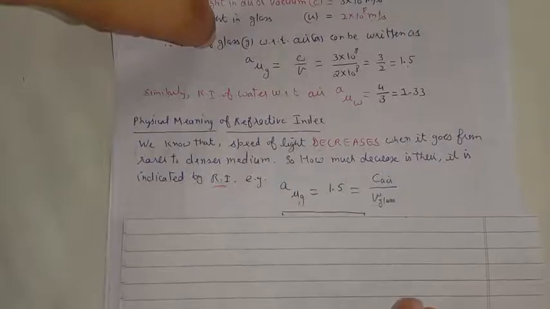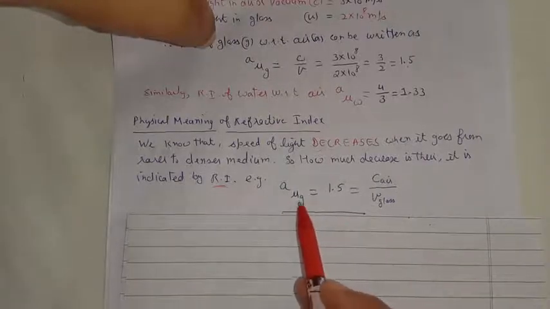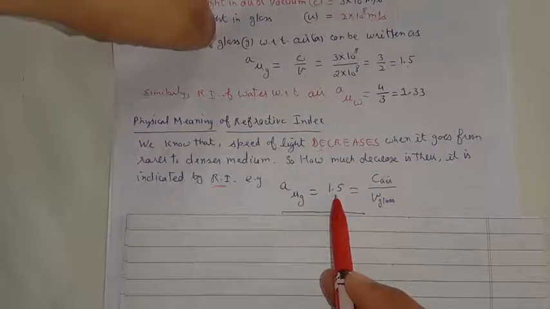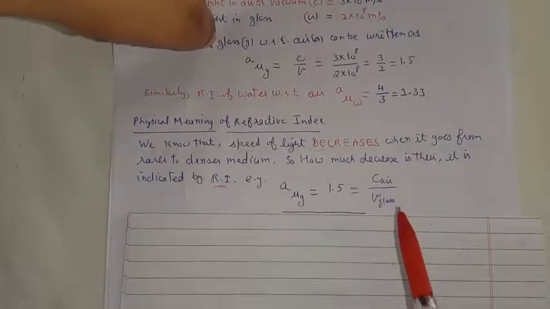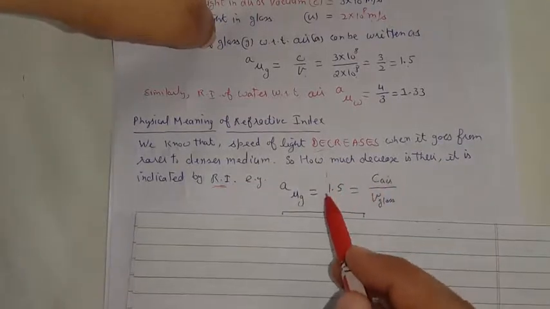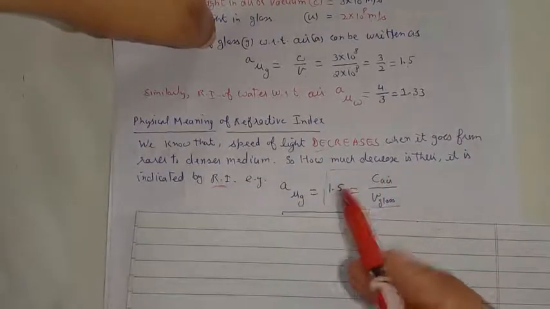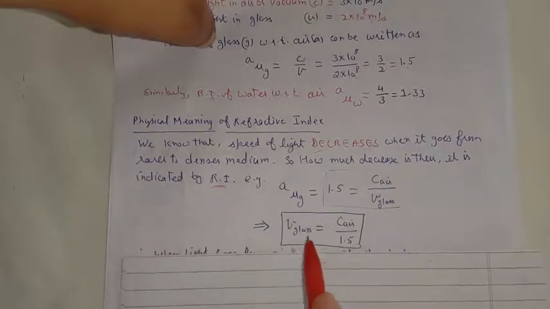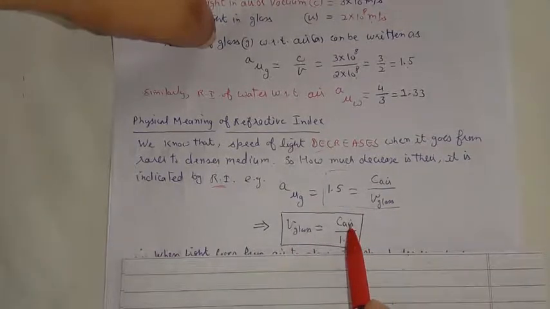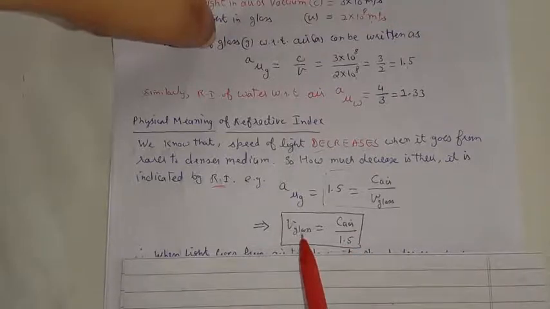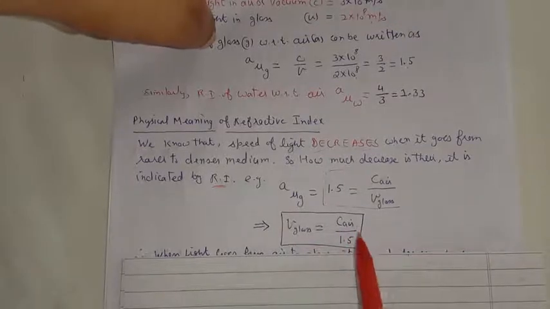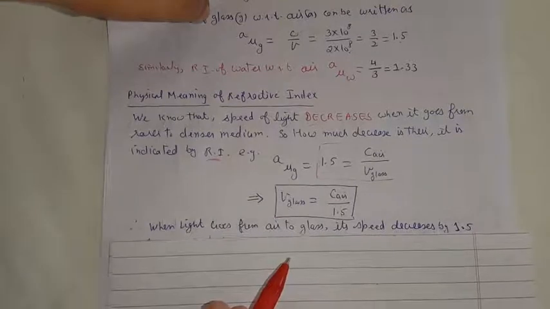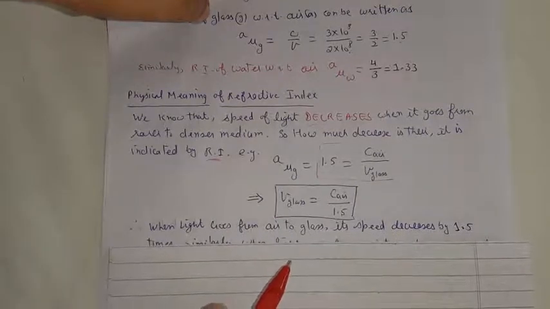For example, we know that the refractive index of glass with respect to air is 1.5. By definition, it is the ratio of the speed of light in air to the speed of light in glass. So we can rewrite this as: speed of light in glass is equal to speed of light in air divided by 1.5. This indicates the speed of light in glass is 1.5 times less as compared to the speed of light in air. So when light goes from air to glass, its speed decreases by 1.5 times.